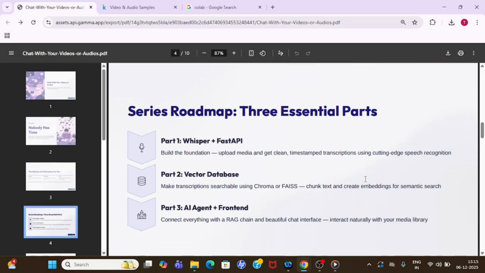And if you see, I have divided this system into three parts. In part 1, today, we are going to cover Whisper plus FastAPI. It means we are going to download a Whisper model into our local system, and then we will wrap that into FastAPI so that we can upload a video file or audio file, and Whisper converts that video or audio into text. So this is the part 1 I am going to cover.